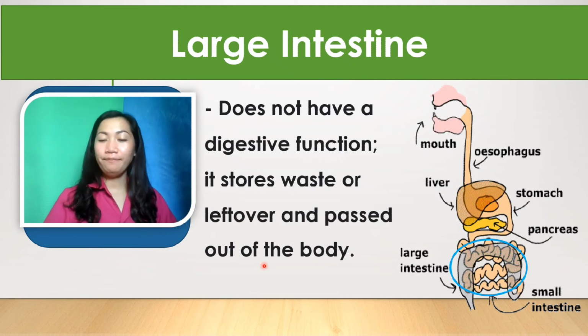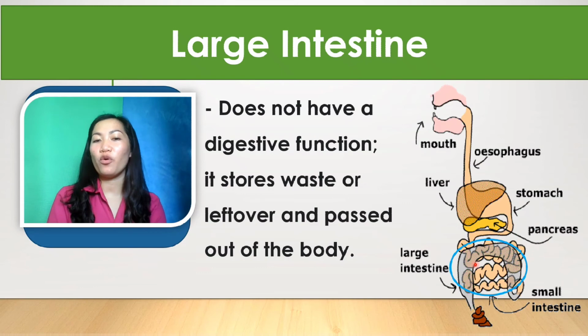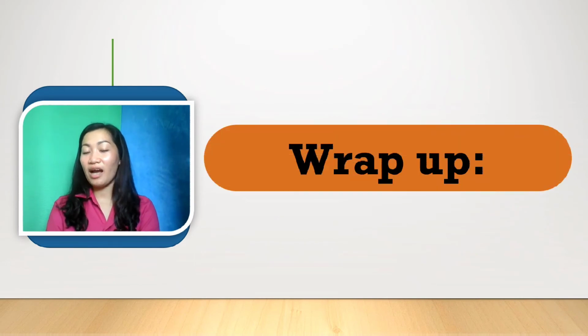So again, the last part is the small intestine. It all happens there, and the nutrients of the food are already extracted. After that, it will go to our large intestine. Our large intestine helps to absorb the minerals, the water, and the vitamins back into our body. And the leftover and the waste will pass through our large intestine and go to the next part of the body, which is the anus.